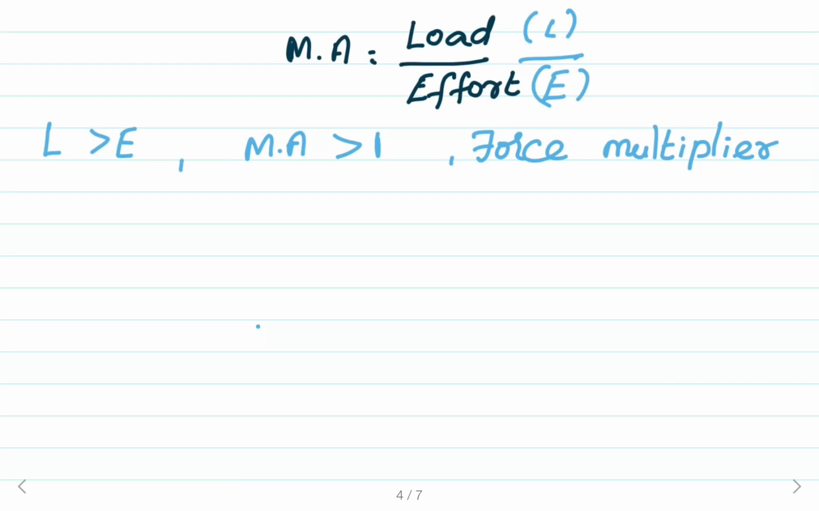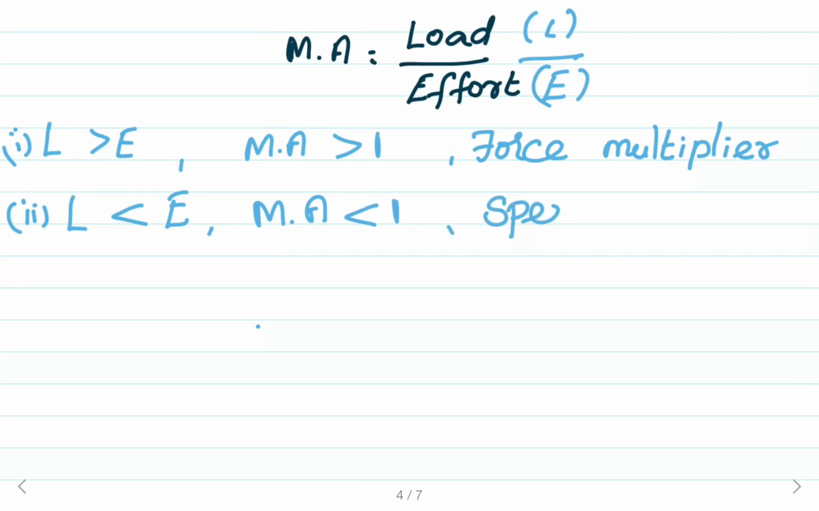Second case, if the load overcome by the machine is less than the effort applied on the machine, then the mechanical advantage of the machine will be less than 1. In this case, the machine will act as the speed multiplier. That is, by using the machine, we obtain gain in speed. So, the machine acts as the speed multiplier when the mechanical advantage of the machine is less than 1.